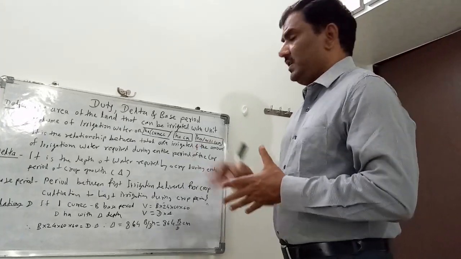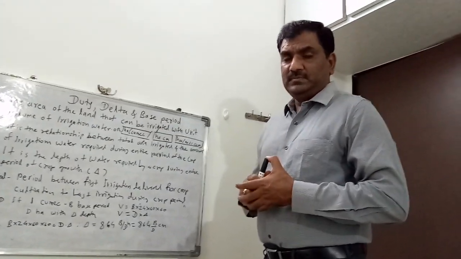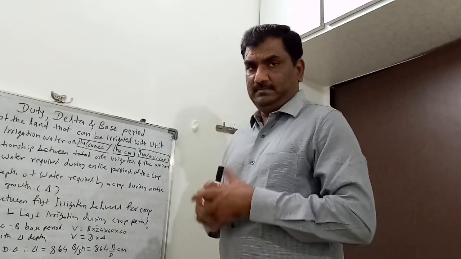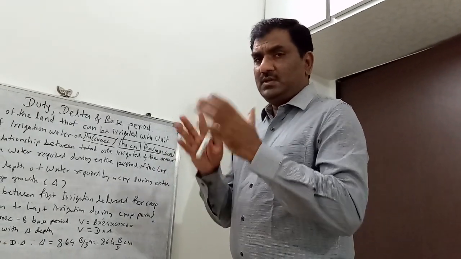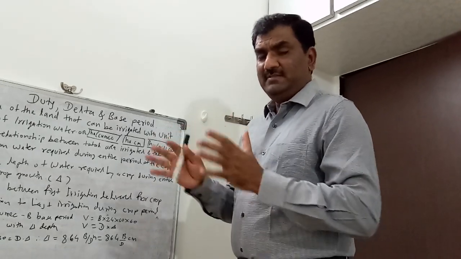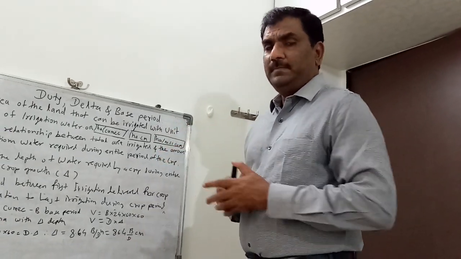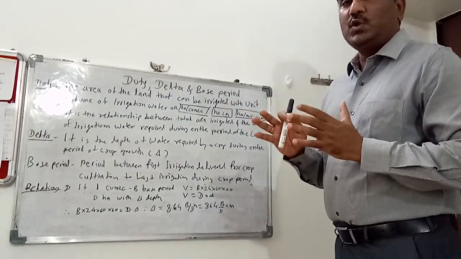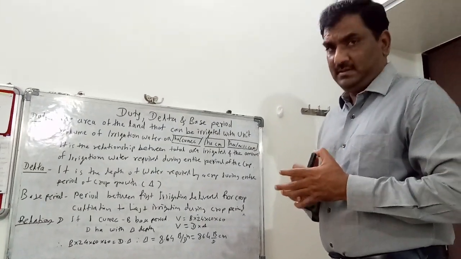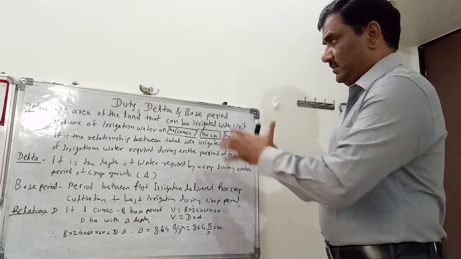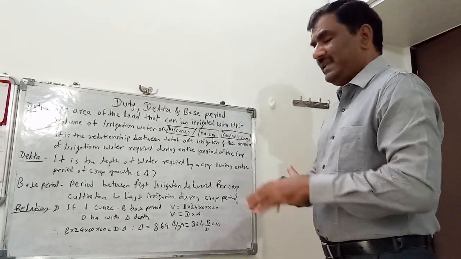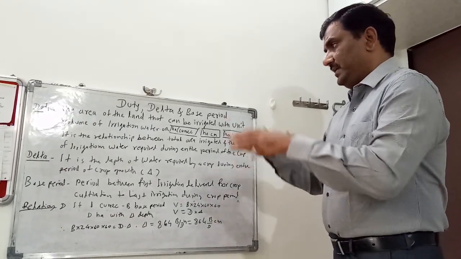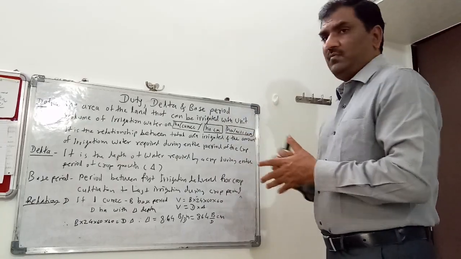It is referred to the area of the land that can be irrigated with unit volume of water. So here are two concepts, one is land irrigated, another is unit volume of water. Here in this case we consider unit volume of water as 1 cubic, meaning 1 cubic meter per second. If that amount of water irrigates a definite area, that amount of area by that amount of water is called